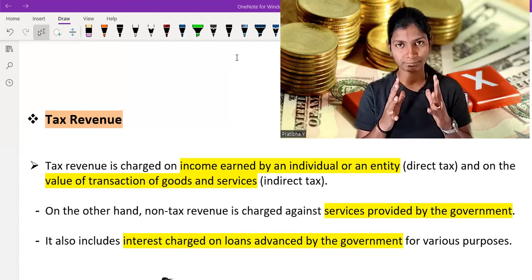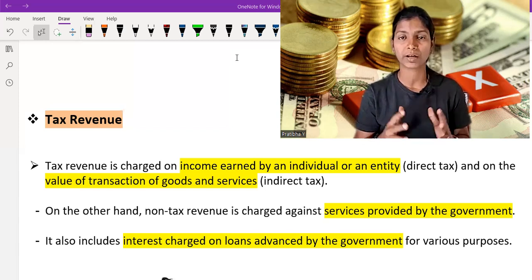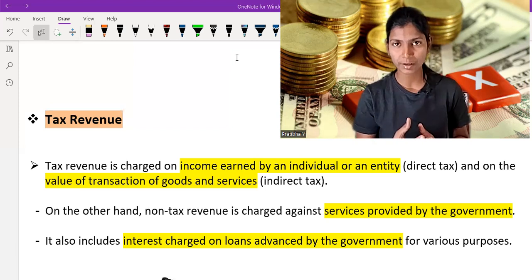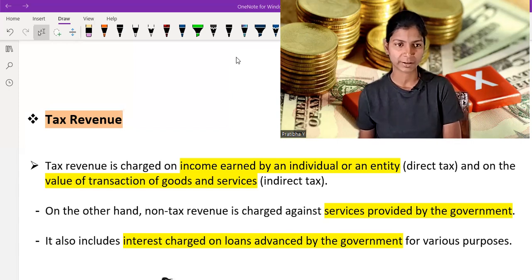So first of all, people who fall under this criteria must pay tax, and government must utilize these taxes in a sophisticated manner, so that every country of the whole world prospers, and the people of that country take the benefit and enjoy the fruit of development. So on a very brief level, I am going to talk about tax revenue.